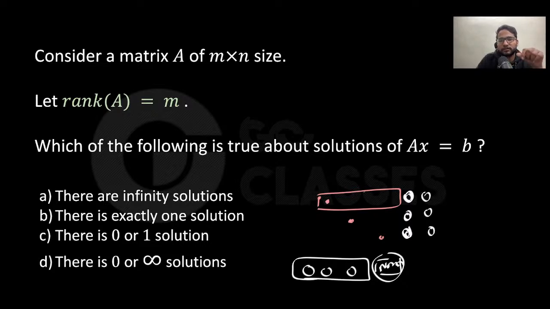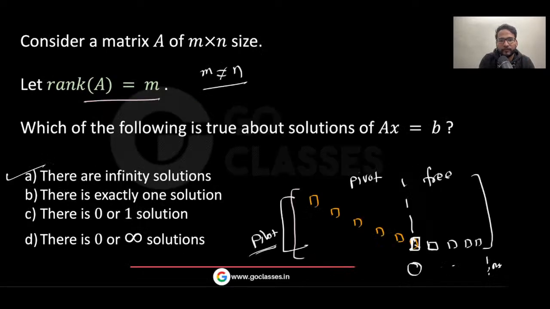Can there be no solution? Okay, so what do you think? Let me know. I suppose it should be infinite, or let me just see the answer there. There are infinite solutions.